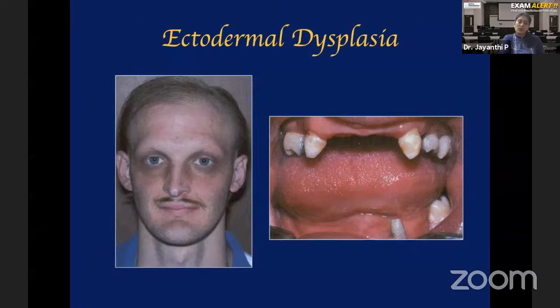It's very rare, but all the teeth may be absent in some patients. Then you call it anodontia. But most commonly, only a few teeth will be absent. Then you call it hypodontia. That's the second feature. So the sebaceous gland is not formed properly, and the skin will appear very dry.